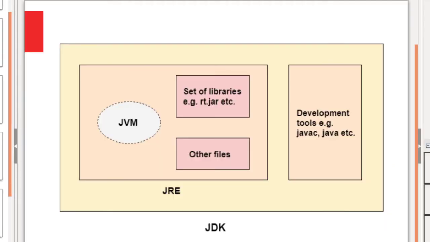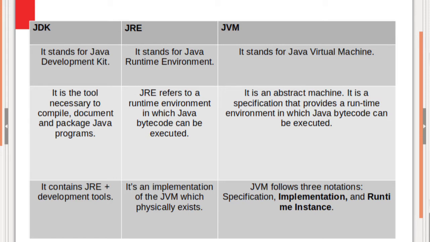This is the complete picture of JDK, JRE and JVM. JDK is the development kit which contains JRE plus development tools like javac, java, etc. And JRE contains JVM plus a set of libraries. JRE provides the runtime environment where Java bytecode can be executed. Here are the differences in short. Have a look.